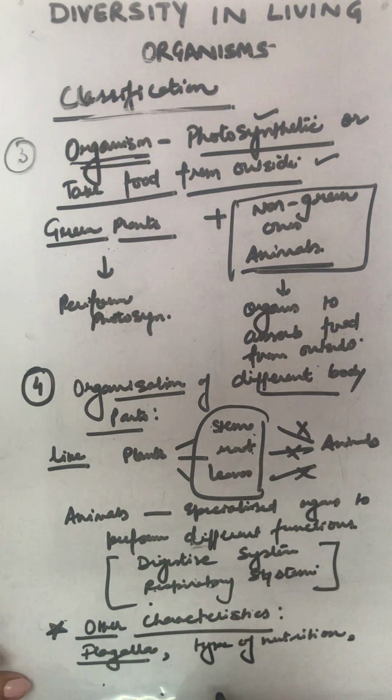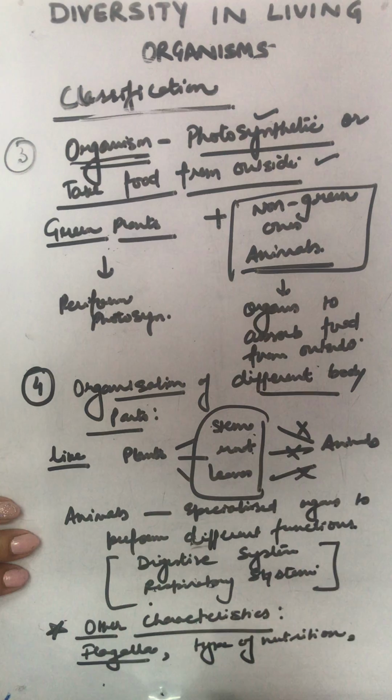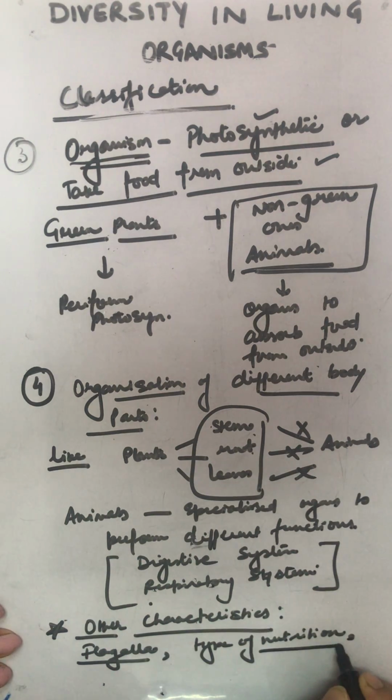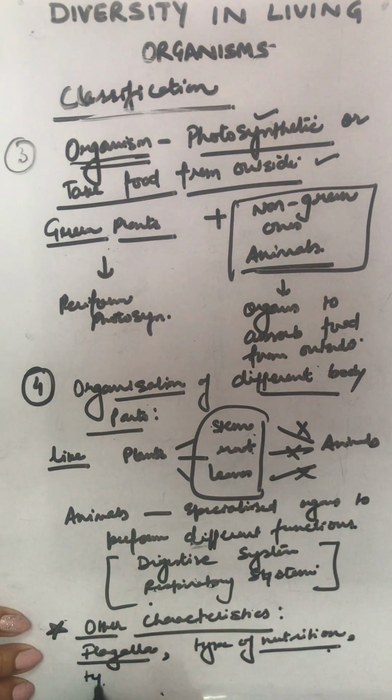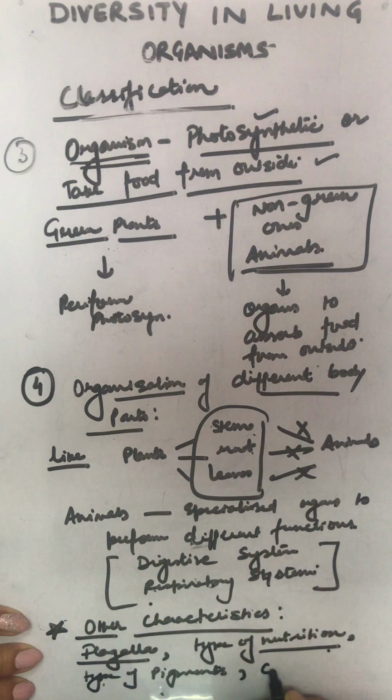Organisms adapt to 3 different modes of nutrition: holozoic, saprozoic and parasitic, that you will learn in class 10. Then type of pigments present in the cells. Then cell wall, sometimes it is present, sometimes not in certain organisms.